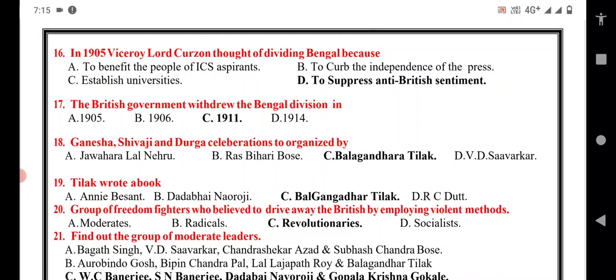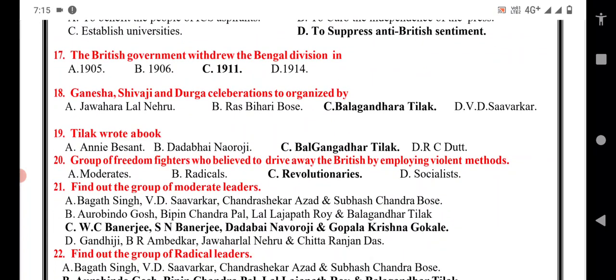The British government withdrew the Bengal division in 1905, 1906, 1911, 1914. So here in 1911 they withdrew it and reunited. So again Bengal became Bengal, West Bengal. Ganesha, Shivaji and Durga celebrations were organized by Bal Gangadhar Tilak.